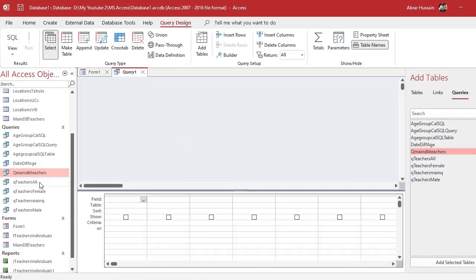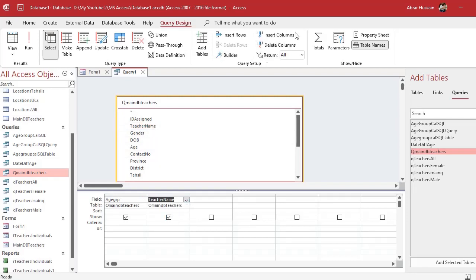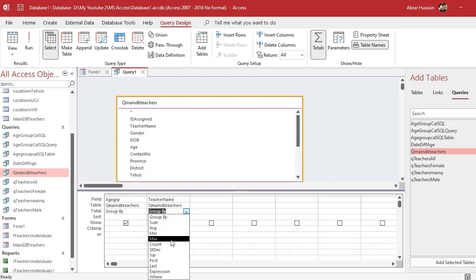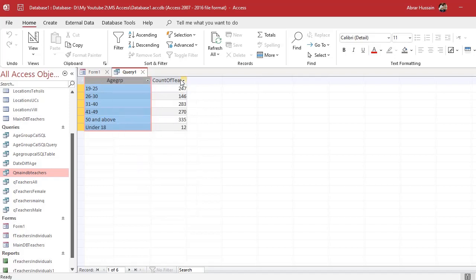query design. Now bring this query here, and here what I need, I just need to count against age group. So this is the age group, count the number of teachers. So here the teacher name. Now bring this total option, the grouping option. Now group it by age group, but in the teacher name, just select count here and run. So you will see against each age group, you have the number of teachers.